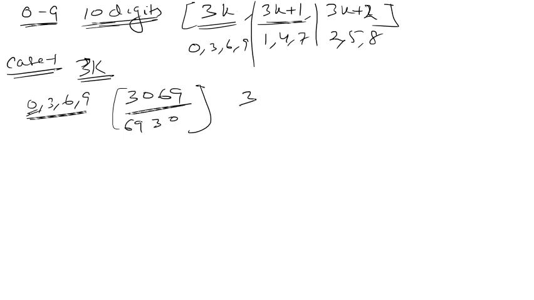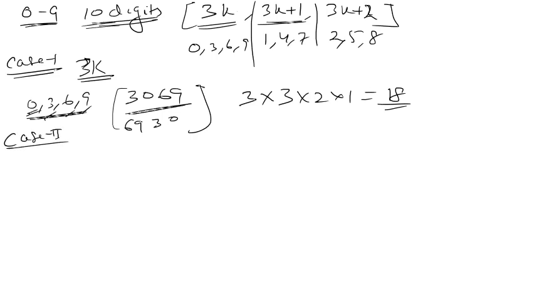First place can be filled in 3 ways, either 3 or 6 or 9. Second place can be filled in 3 ways. Why 3 ways? Because the digit that I used in the first place cannot be used in the second place, because without repetition of digits. But 0 can be used in the second place, so 3 ways. Likewise, third place in 2 ways, fourth place in only 1 way. Total 18 such numbers. Fine. Now moving to case 2.